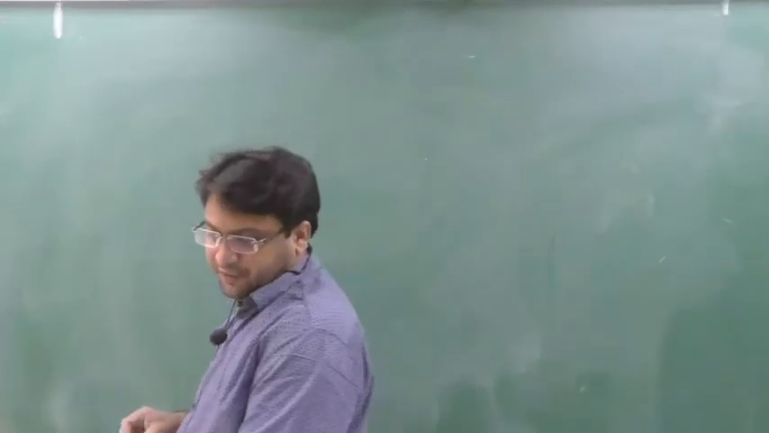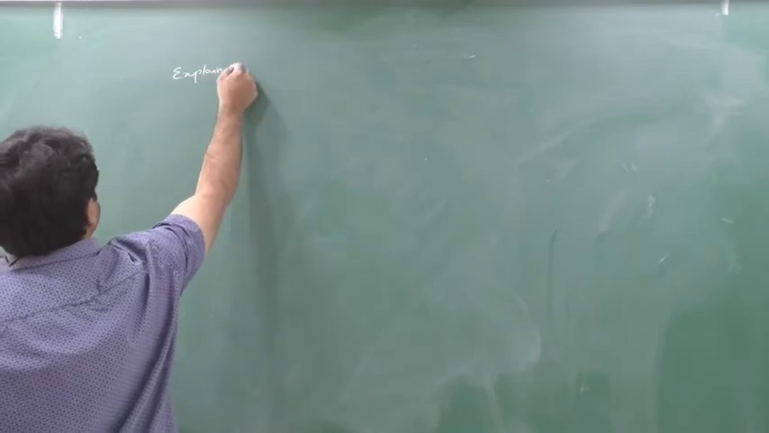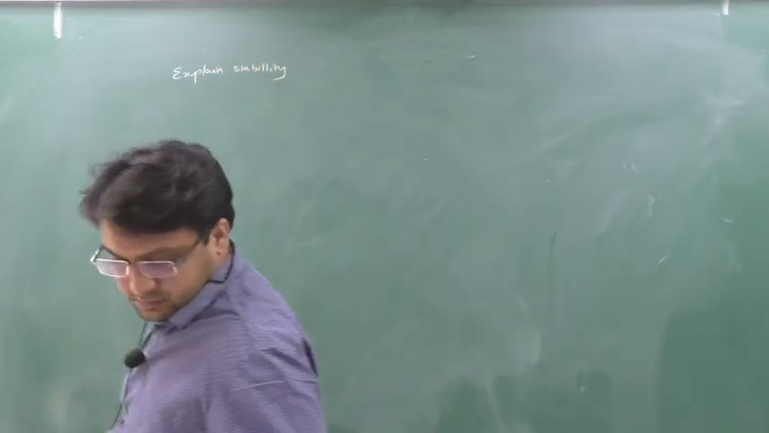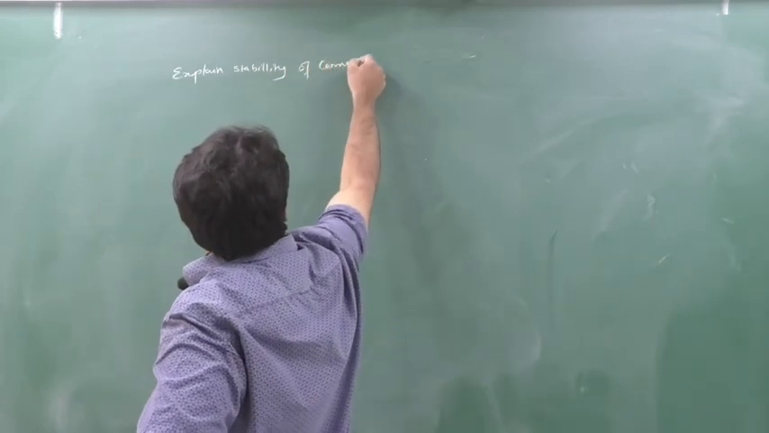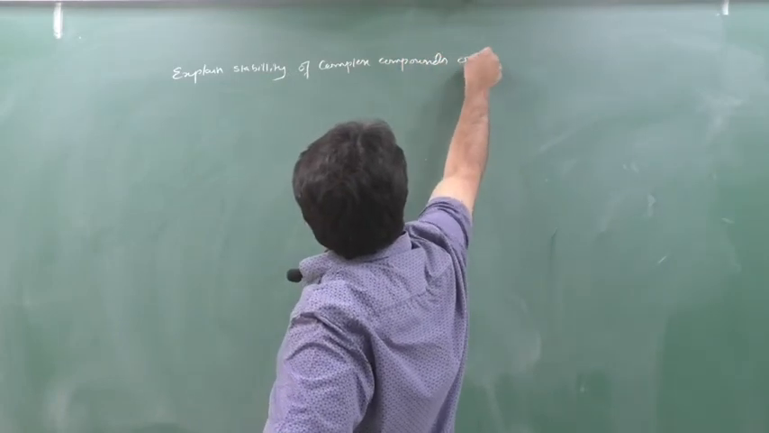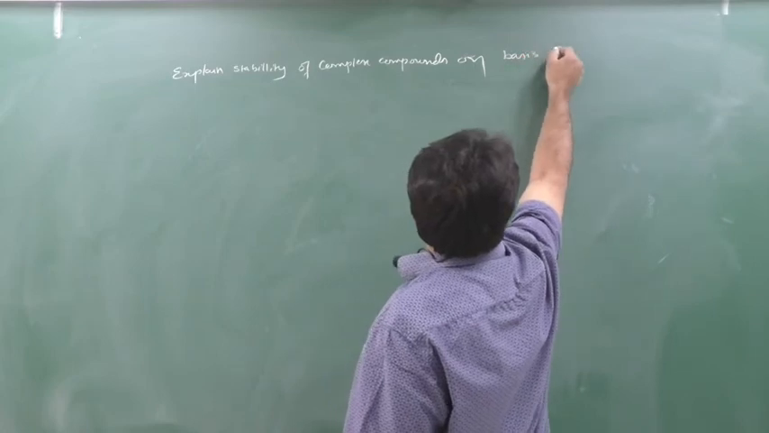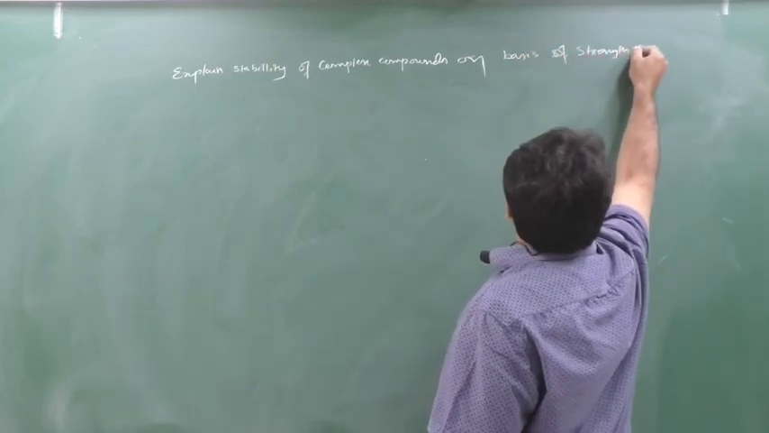Explain the stability of complex compounds on the basis of strength of ligands. Strength of ligands. See beta.